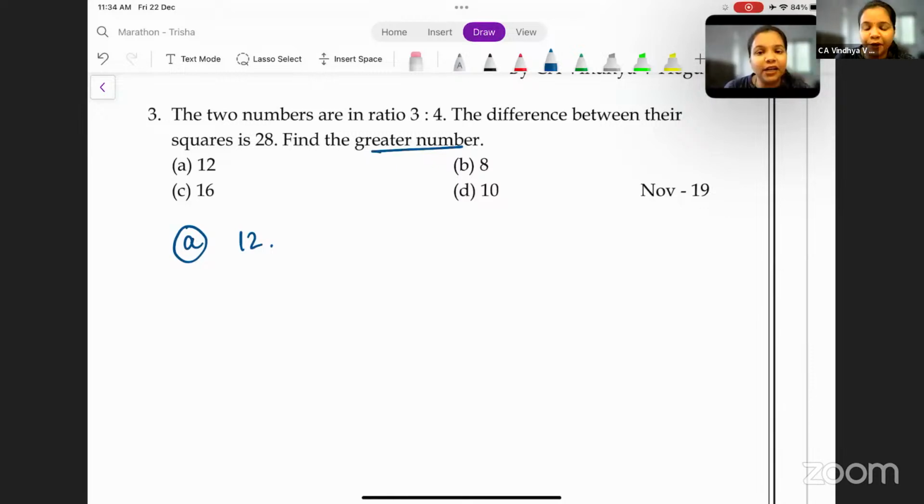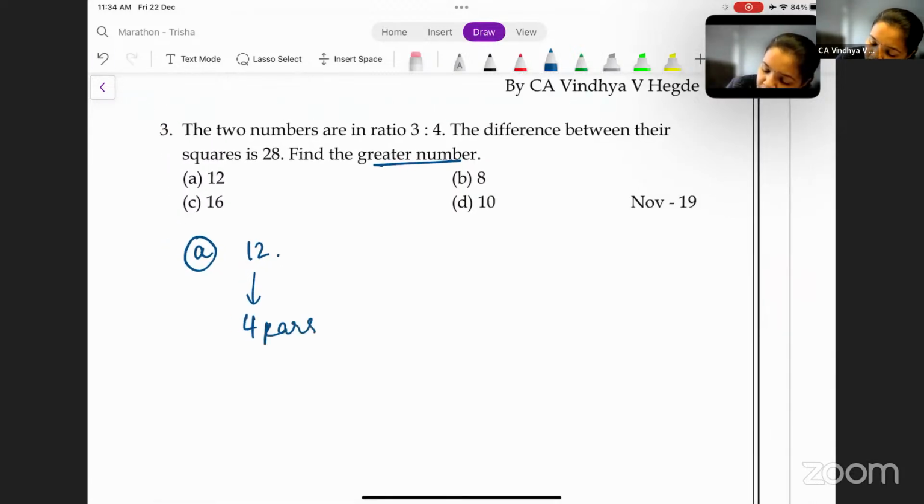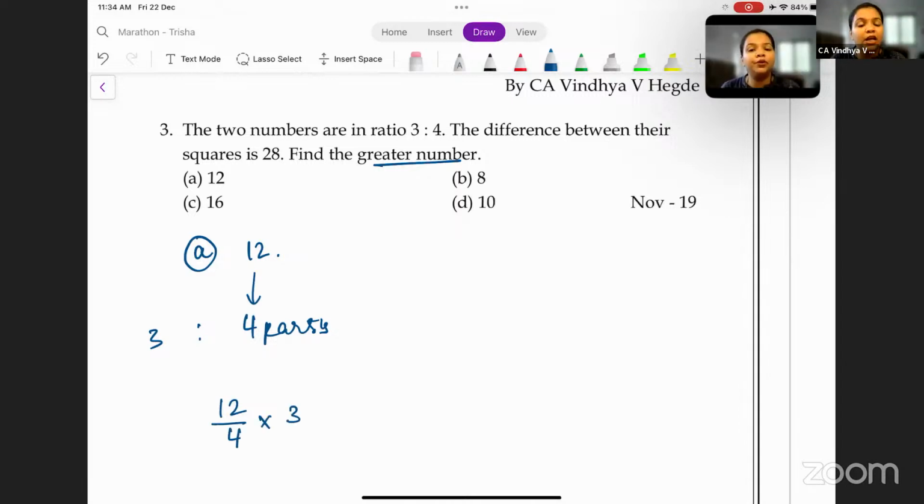If 12 is the greater number, can I say 12 is in 4 parts? Why? Because it's given that the numbers are in the ratio 3:4, correct? So 12 is in 4 parts. So we'll write this as 12 by 4 into 3. Why 12 by 4 into 3? Because we are supposed to find the other number, right? So what is 12 by 4? 12 by 4 is 3. 3 into 3 is 9. So the other number should be 9.